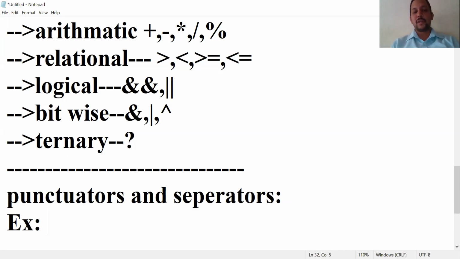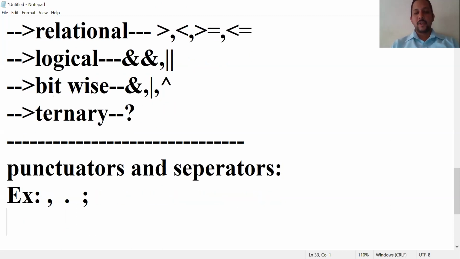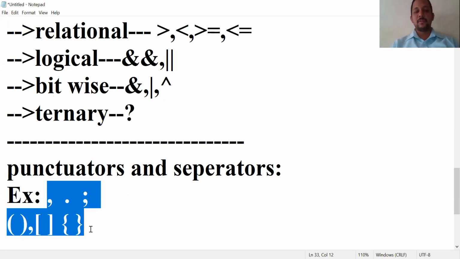So examples for punctuators are punctuation marks like comma, full stop, that is period, and this one, semicolon, and separators like parenthesis, then square brackets, and one more, curly braces. So these are the special symbols which are available in Java programming.